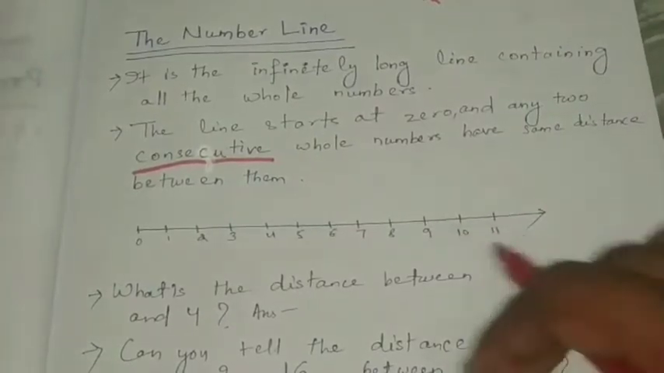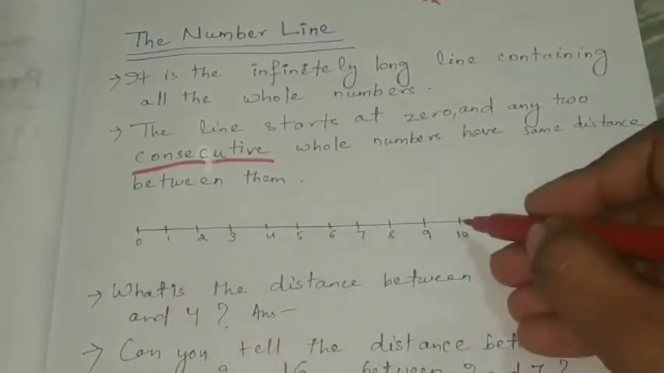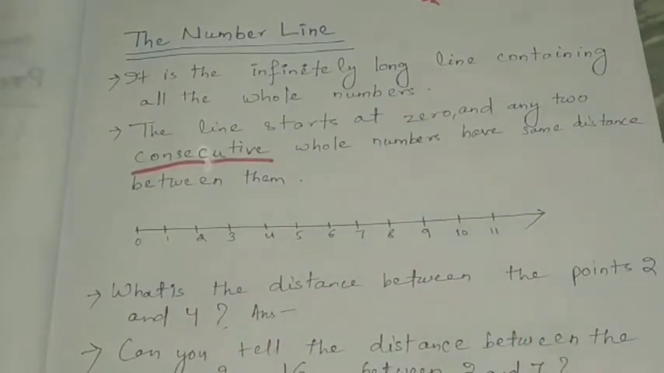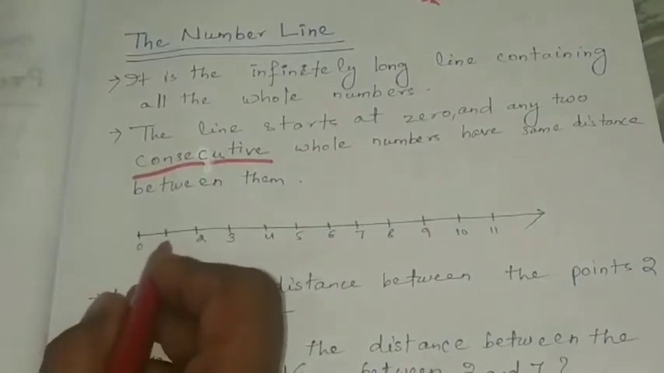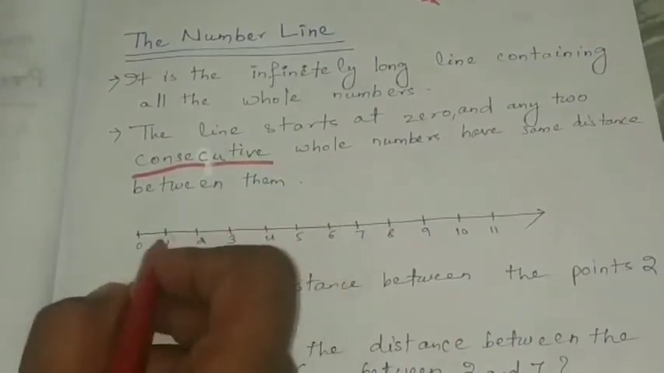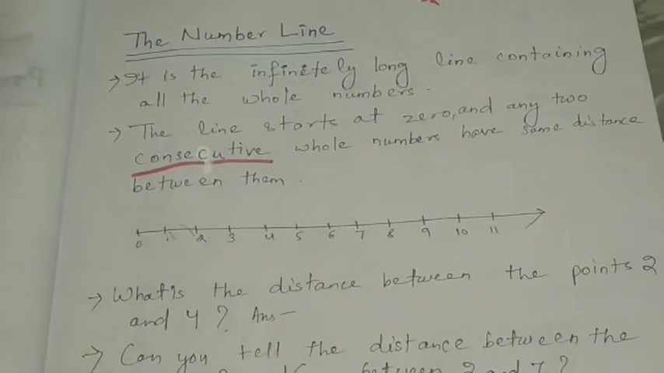So look at here, 0, 1, 2. Here they have the same distance between them. From 0 to 1, 1 to 2, 2 to 3, they have the same distance.